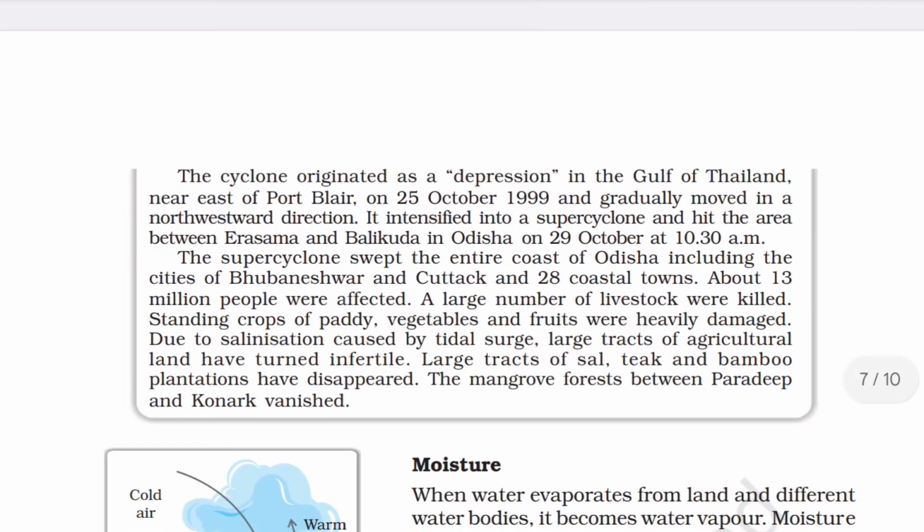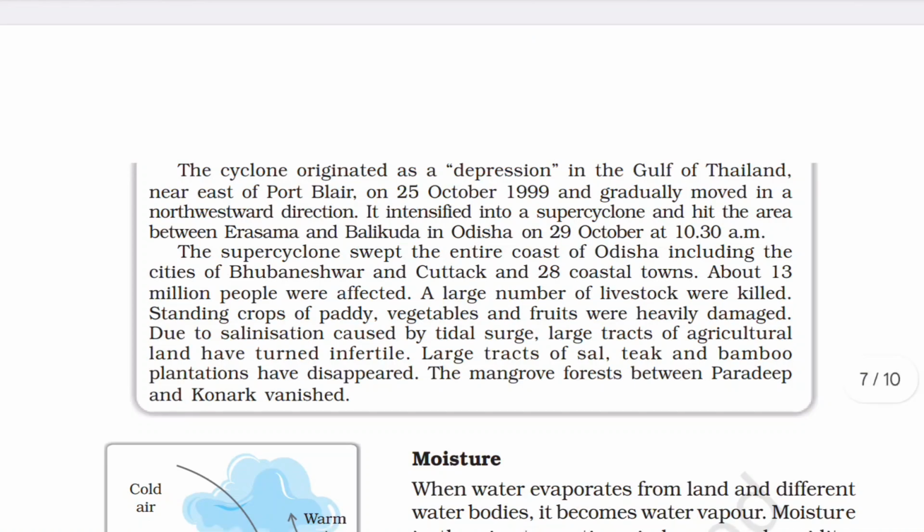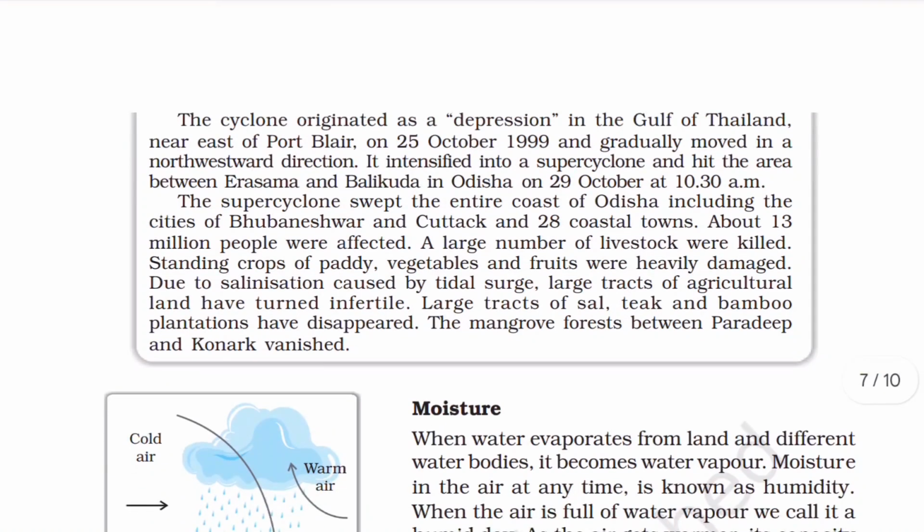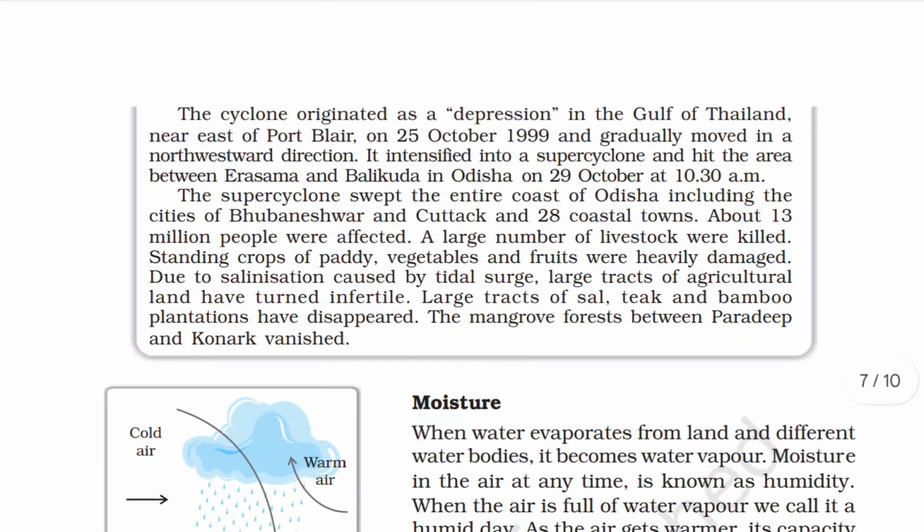The cyclone originated as a depression in the Gulf of Thailand, east of Port Blair, on 25 October 1999. It gradually moved in the northwest direction. It intensified into a super cyclone and hit the area between Erasama and Balikuda in Odisha on 29 October at 10:30 am. The super cyclone swept the entire coast of Odisha, including the cities of Bhubaneswar and Cuttack and 28 coastal towns. About 13 million people were affected.